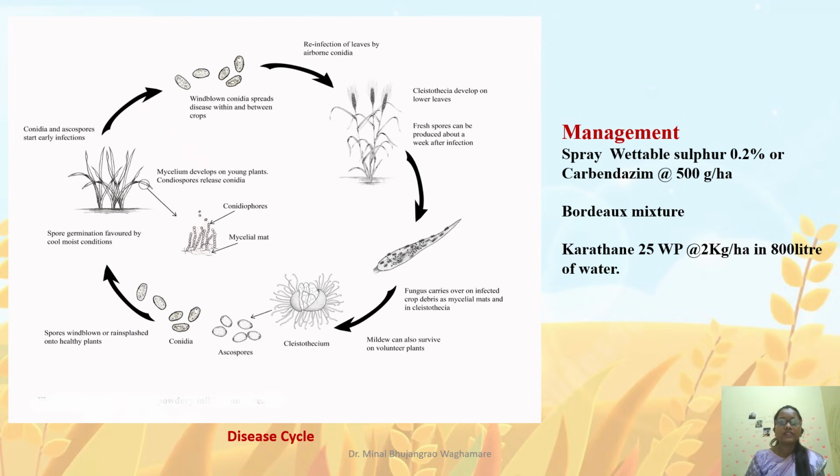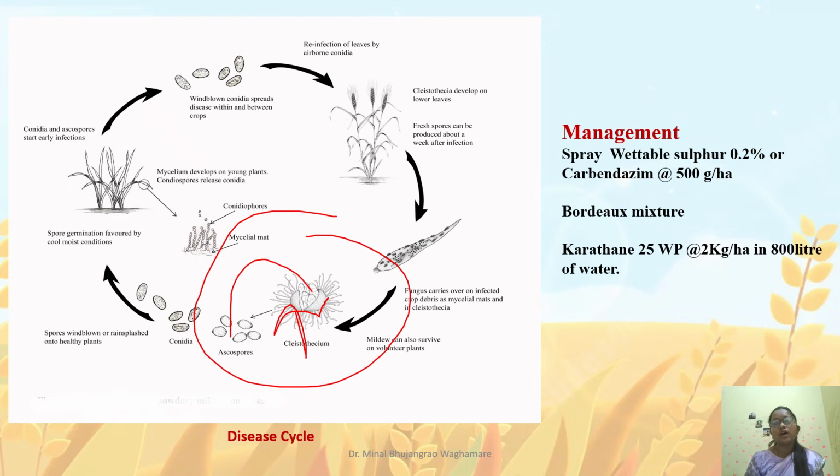Coming to the life cycle, we can see that when female hypha and male hypha fuse, it leads to the formation of a fruiting structure, that is cleistothecium. This cleistothecium is the fruiting structure carrying the sexual ascospores. Once this cleistothecium breaks down, it releases the ascospores, and these ascospores carry the sexual life cycle of this pathogen and lead to infection. Coming to the asexual life cycle, it is led by the conidia, which are present inside the infected plant and plant debris and spread by rain, wind and other tools.